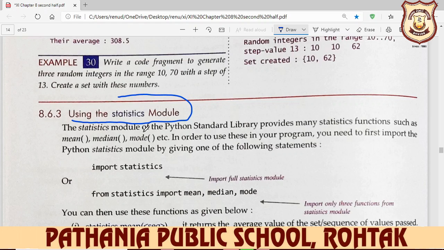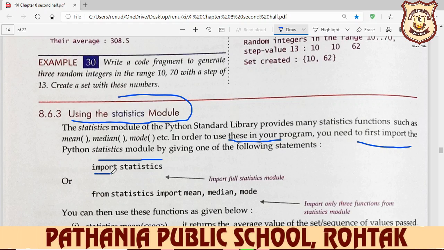The statistics module of the Python standard library provides many statistics functions like mean, median, mode, these all. In order to use these in your program, you need to first import the Python statistics module, like in mathematical functions we import the maths module. When you want to work with the statistics module, you import statistics first.